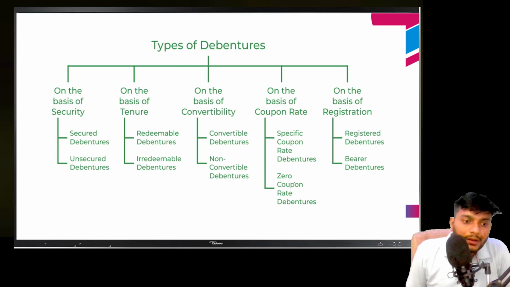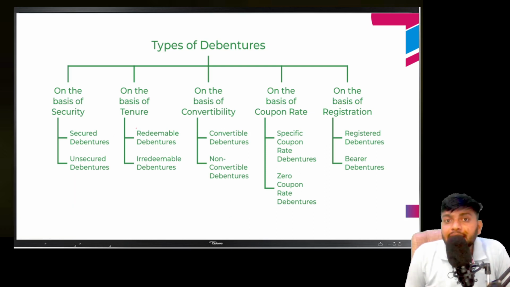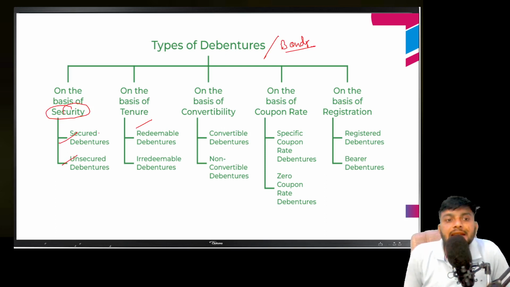So these are the categories of debentures or bonds we have. I'm talking about examples of debentures and bonds, but these are different categories. Here it is written as debentures. You can also consider them as bonds. Same thing. Okay. So on the basis of security, there are secured debentures. And when I'm saying debentures, bonds are included. So secured debenture and unsecured debenture.